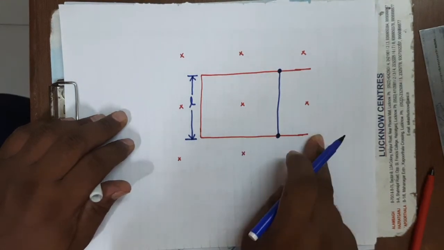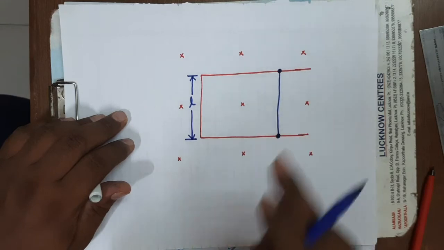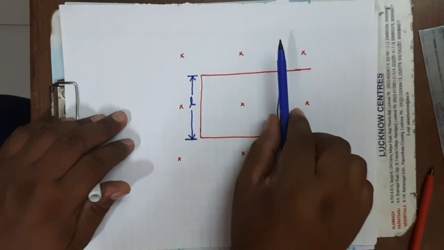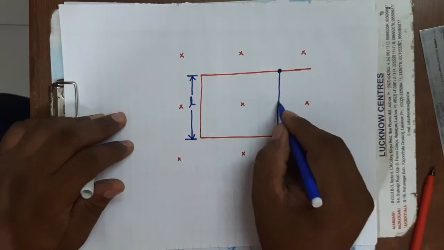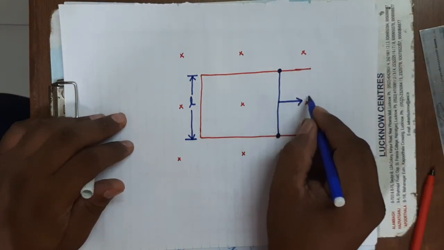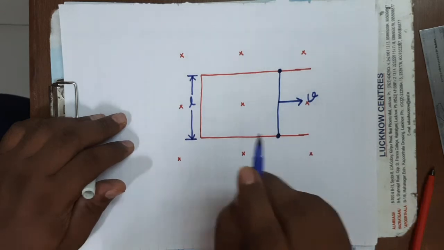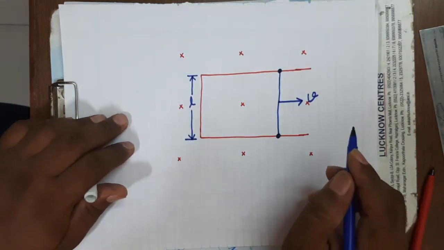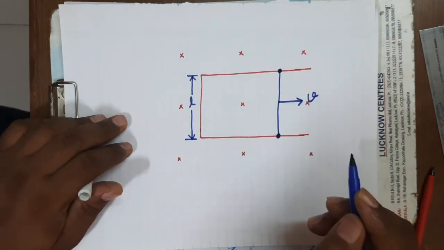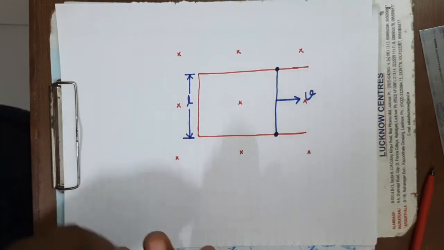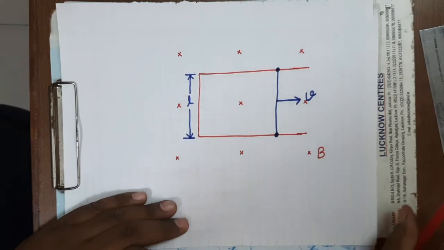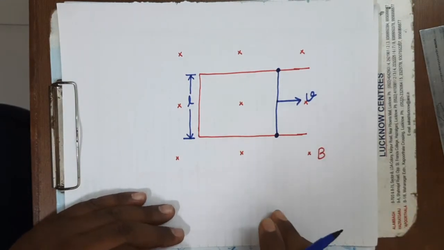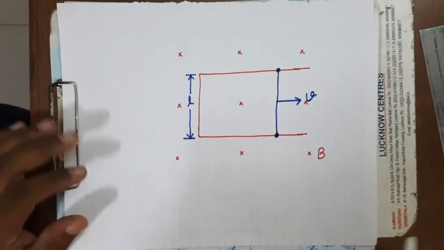This conductor, whose length is L, is resting over it, and now it is moved in this direction with the velocity V. So see here, the magnetic field you can take as B. Here the resistance of the conductor I have taken as R.